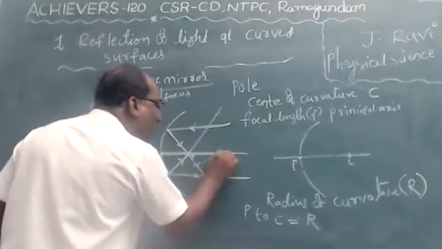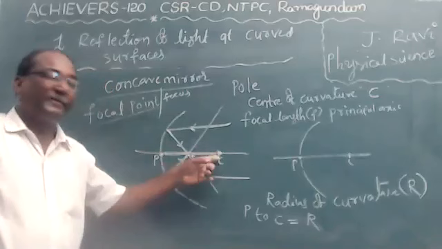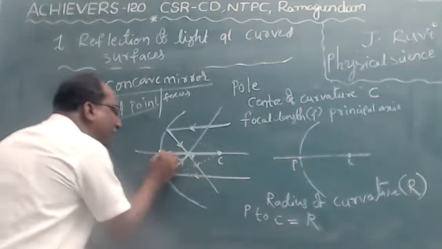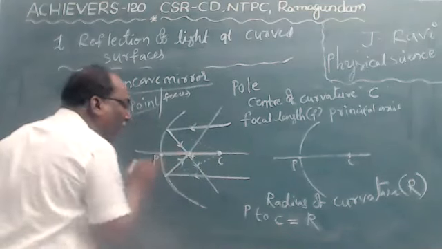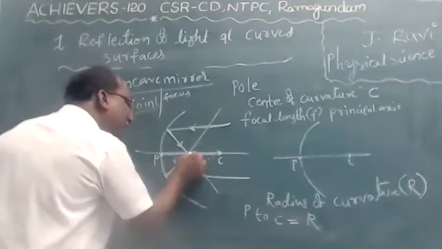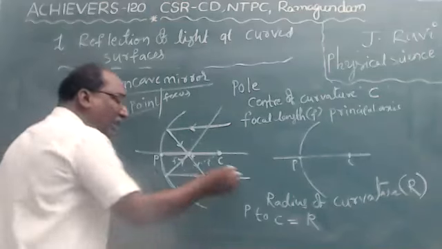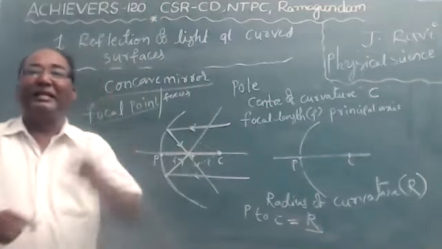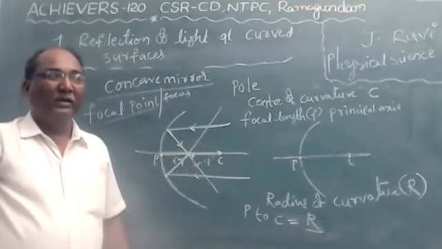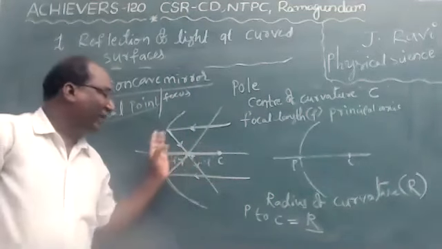The radius of curvature is twice the focal length. The distance from the pole to the focus is F, and the distance from the focal point to the center of curvature is one more F. Because the radius of curvature is double the focal length.